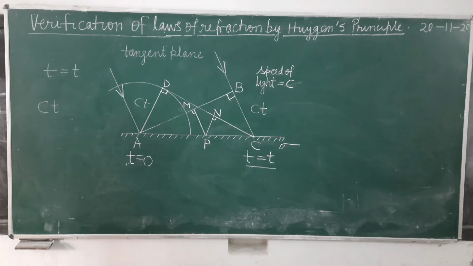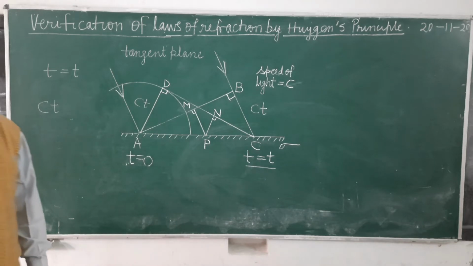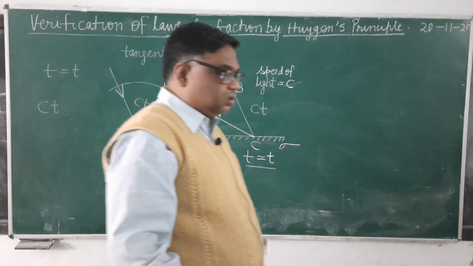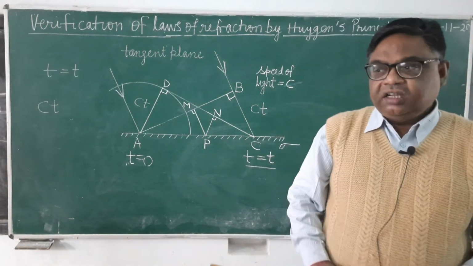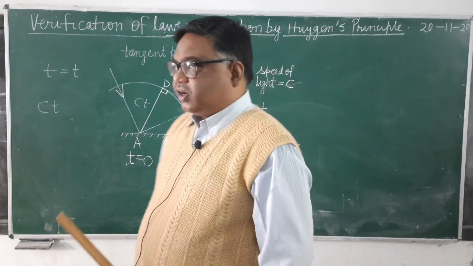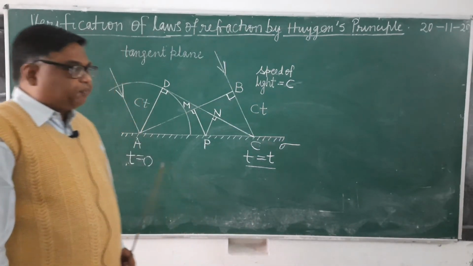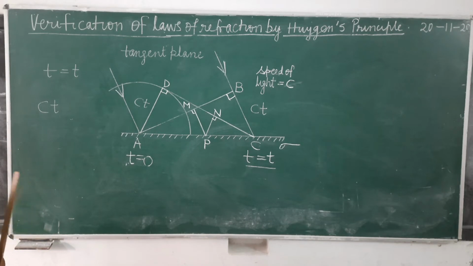Let sigma be a reflecting surface, and AB is a plane wavefront which is incident at the point A of the reflecting surface at time t equals 0.